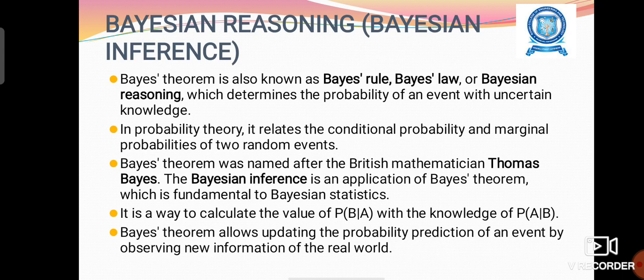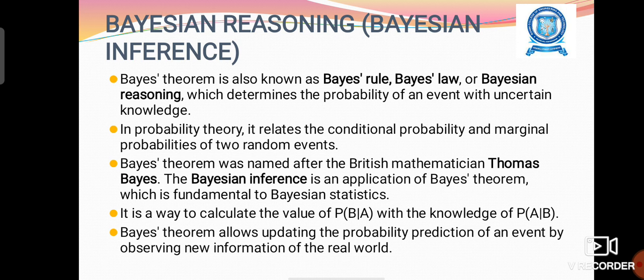Now, Bayesian reasoning. Probabilistic reasoning with the Bayes theorem is called Bayesian reasoning, which also determines the probability of an event with uncertain knowledge. It relates the conditional probability and marginal probability.